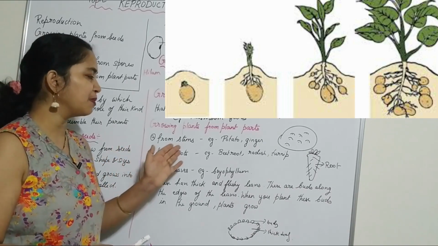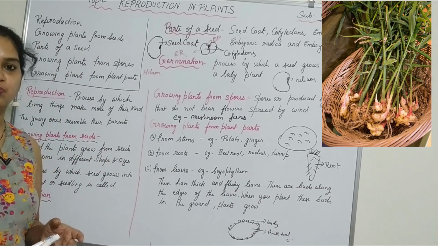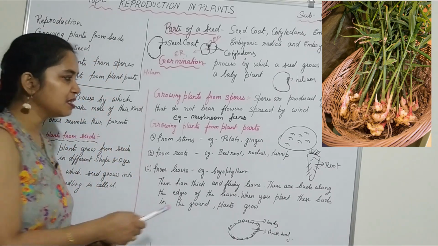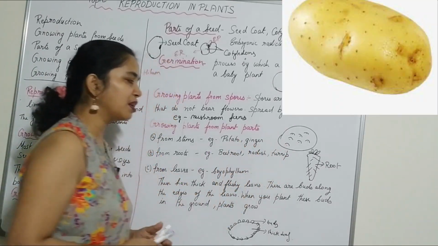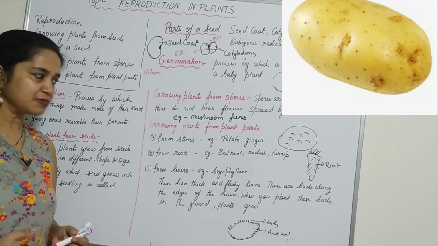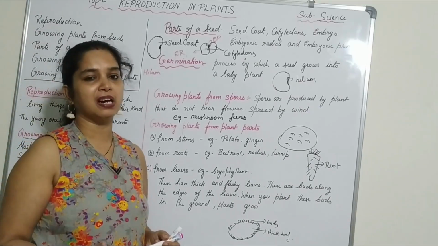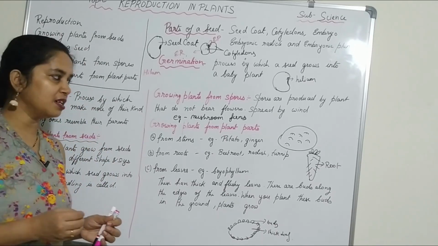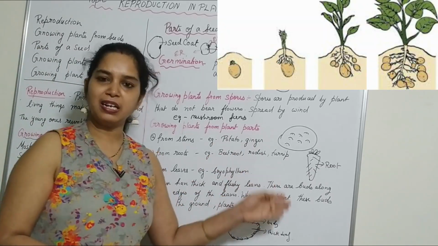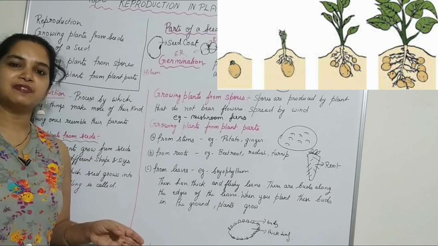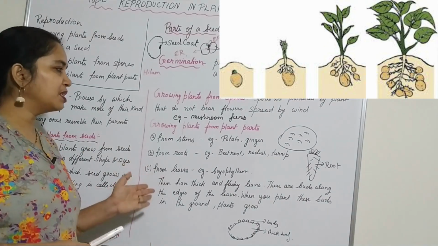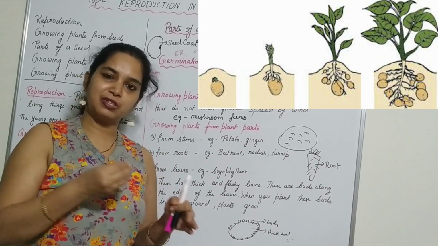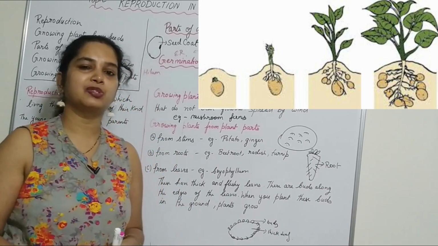Some plants grow from stems. What are the plants that grow from the stem? You might have seen the potato. The potato has eyes on it. These are the eyes of the potato, and ginger also. These are generally called stems, because when you cut a potato and plant it inside the soil, it gives rise to a new plant. So these are nothing but stems. When you cut the stem and put it inside the soil, it will grow into a new plant.